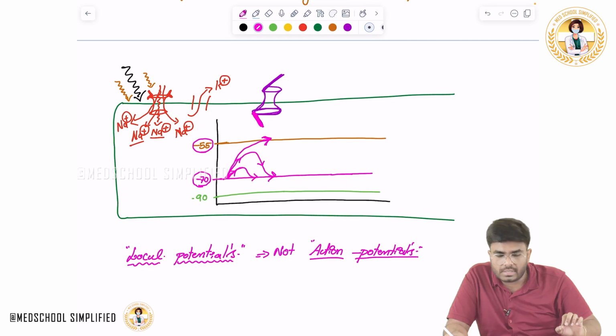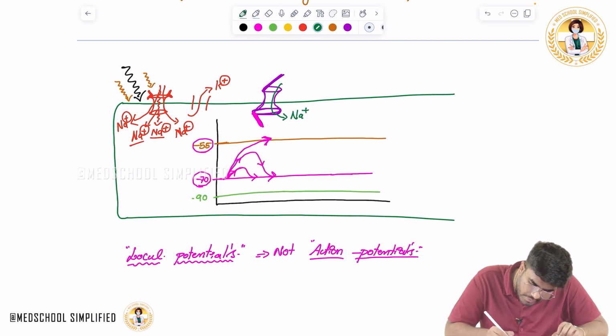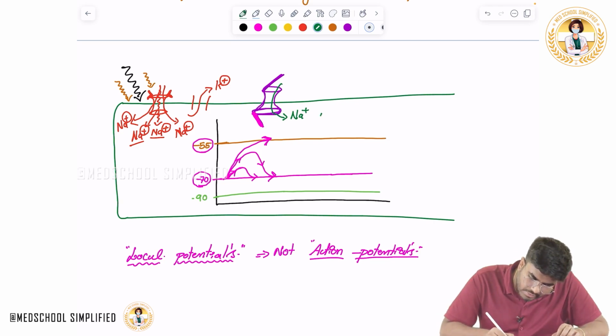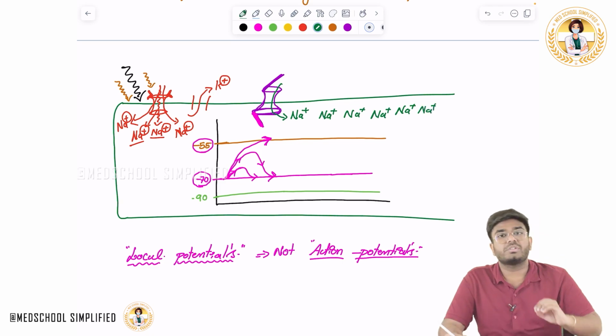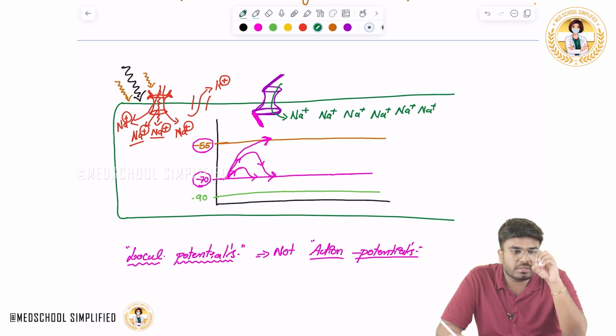Now from outside, lots and lots of sodium is going to come into the cell. When a lot of sodium is coming into the cell, tell me what happens. Now the cell membrane is becoming electrically positive. As a lot of sodium is coming into the cell, the cell will become depolarized. For the first time, this is what is causing the depolarization. Now, inside the cell, the voltage becomes positive.